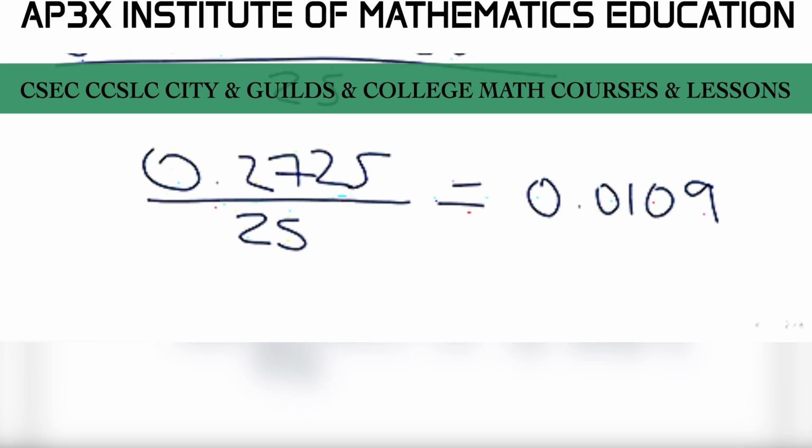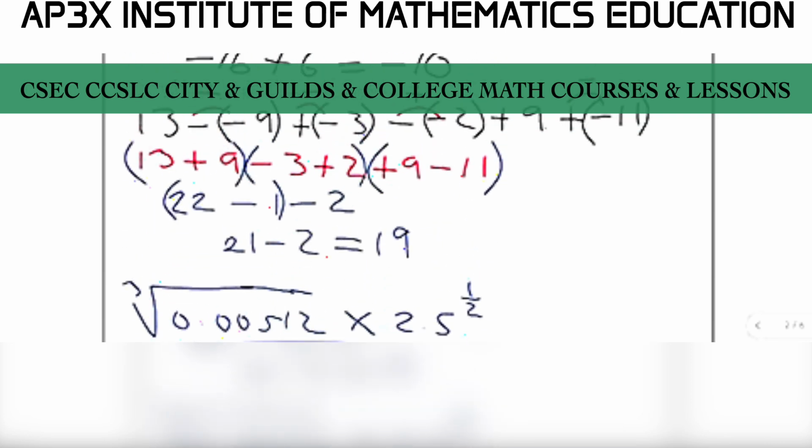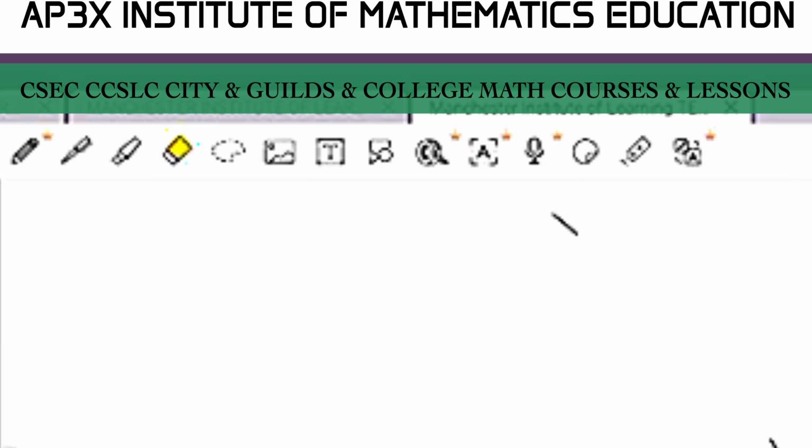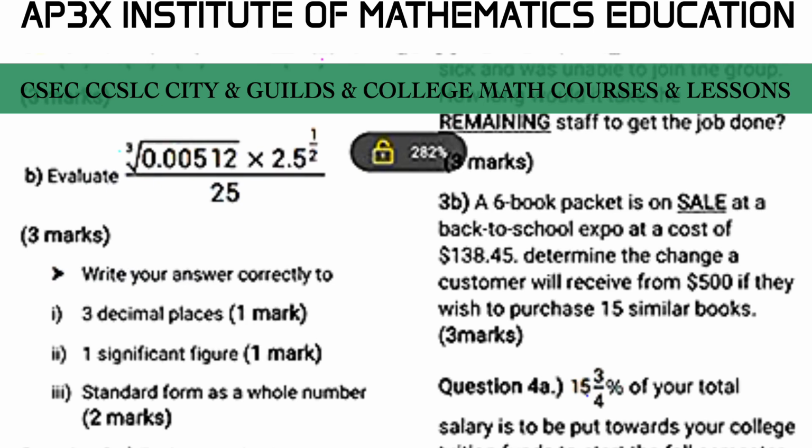And then of course we're going to take this value and round it off to a certain number of decimal places and significant figures. So let's just erase the top here, since you've already had that working out. Now we're going to write down this number, 0.0109. The first question has asked us to round this off to 3 decimal places for 1 mark. Write your answer correctly to 3 dp.